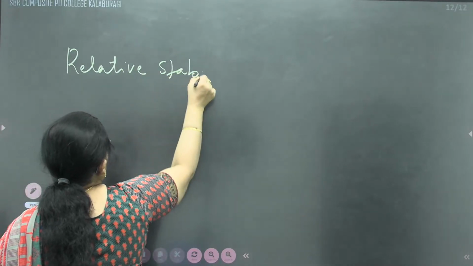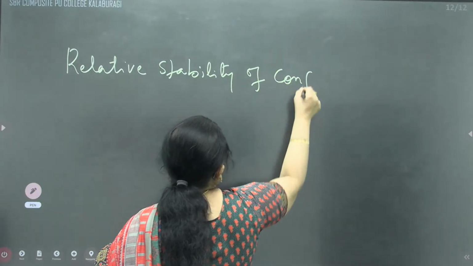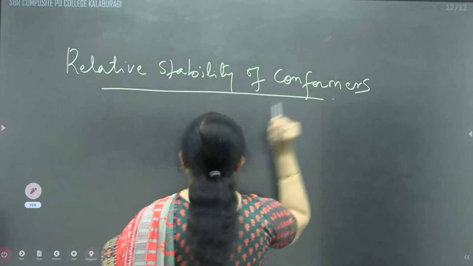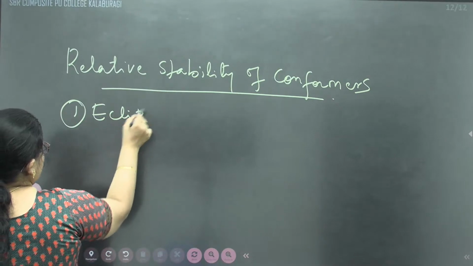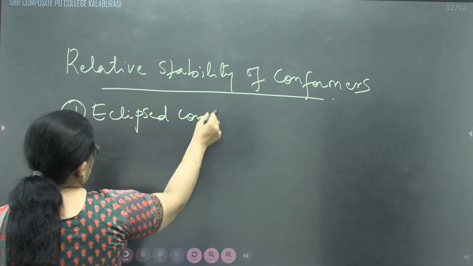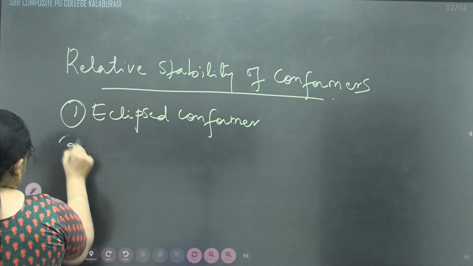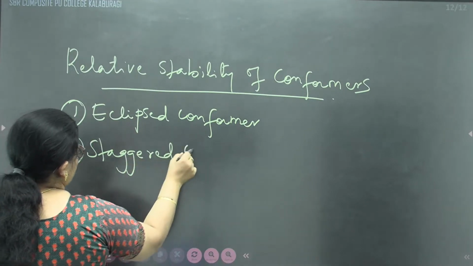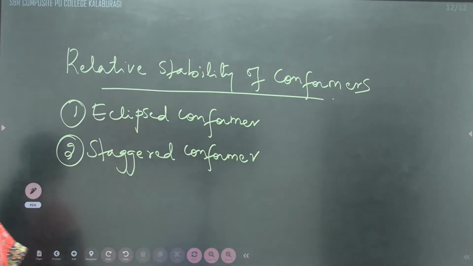The relative stability of conformers, I can call them eclipsed conformer or staggered conformer.